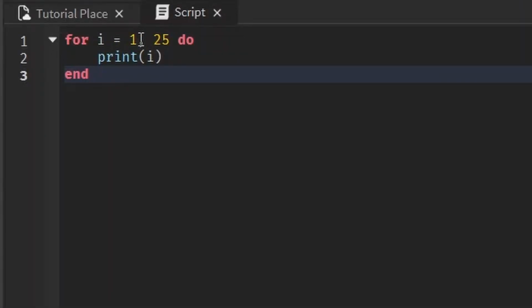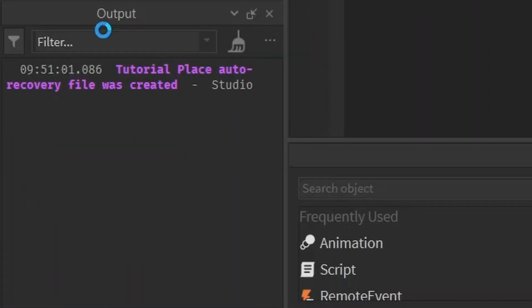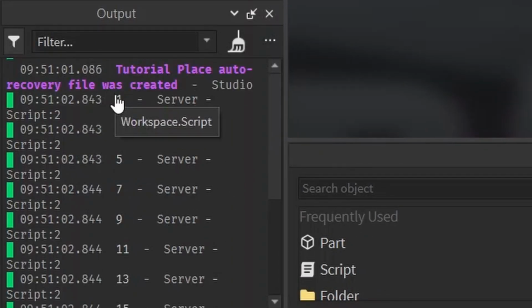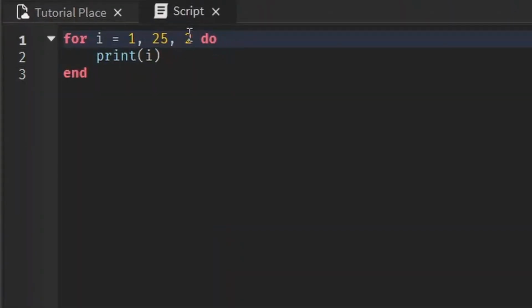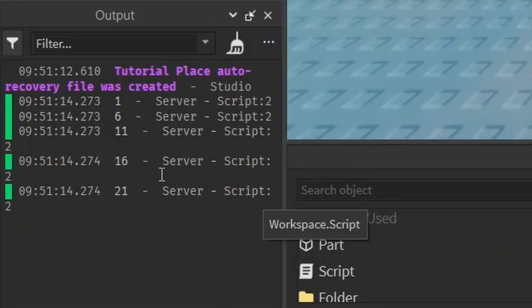Let's go back to printing the i value. And something else you can do is if you add a comma and a third number, you can change the increment to whatever you want. For example, if you make it equal to 2, it'll start at 1 and count by 2s. You see, 1, plus 2 is 3, plus 2 is 5, plus 2 is 7. And yeah, you can change this to whatever you want. We can make it count by 5s: 1, 6, 11, 16, 21.